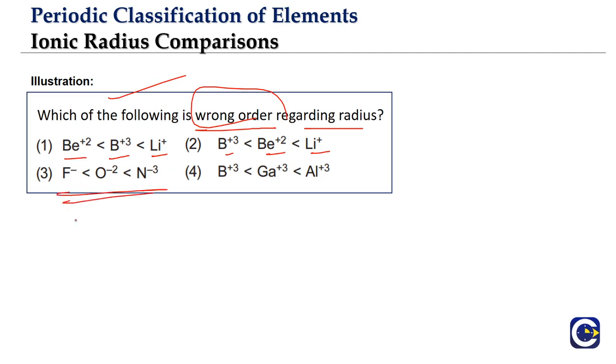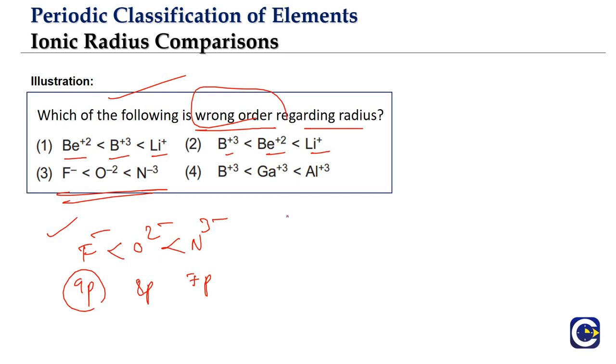Option 3 is F minus, O2 minus, N3 minus. All of them are isoelectronic species. They will have the same number of 10 electrons. But what about the nuclear power? F minus has 9 protons, O2 minus has 8 protons, and of course N3 minus has 7 protons. Now, what is the comparison? When the nuclear power is more, size will be less. F minus has the most nuclear power, so its size will be less. So F minus is less than O2 minus, which is less than N3 minus. So option 3 is correct. That is the correct trend.